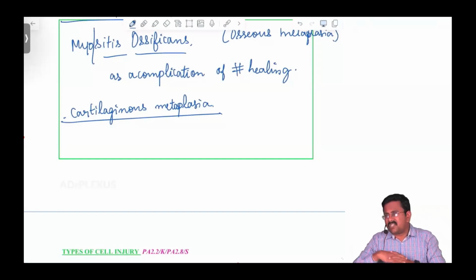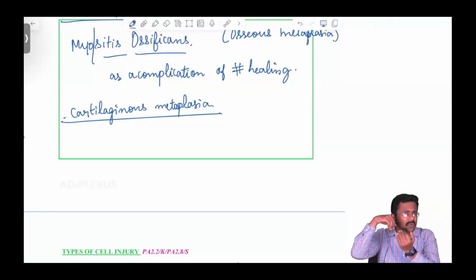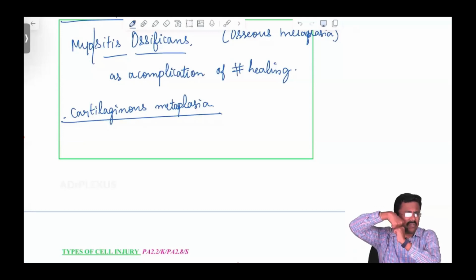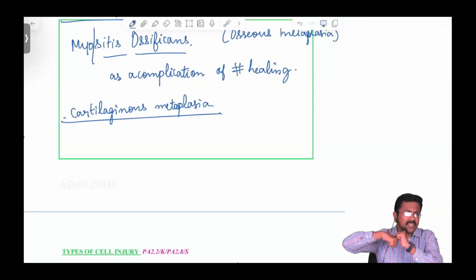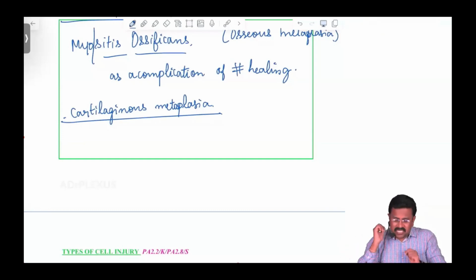Whenever there is friction or movement between the bones, a cartilaginous metaplasia occurs, because in a joint also, at the articular surface, there is cartilage. So in a not properly immobilized fracture, when it is constantly moving, there occurs cartilaginous metaplasia.